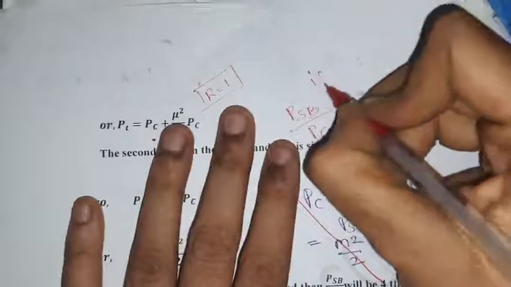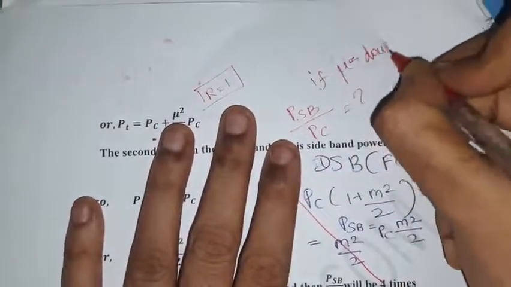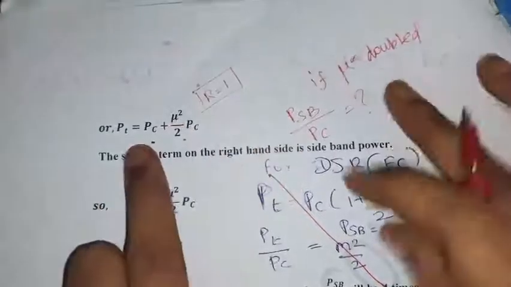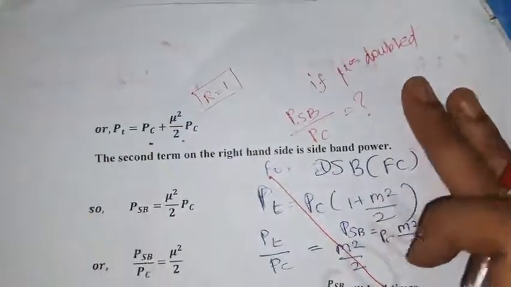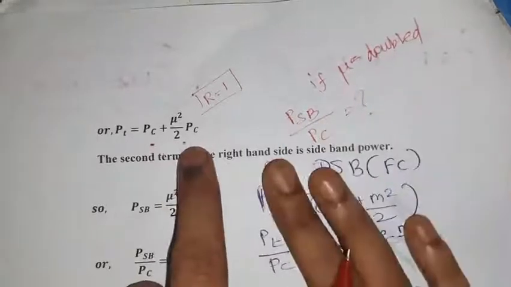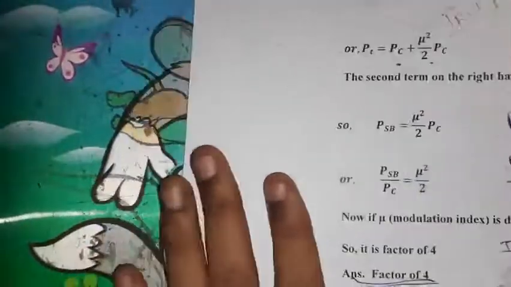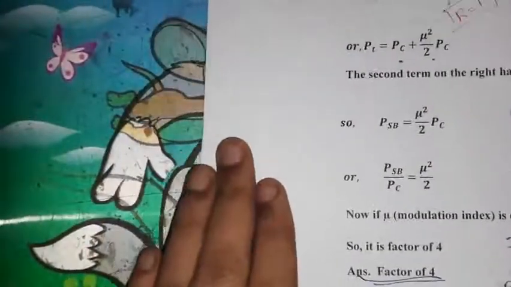What if the modulation index mu is doubled? We should find out. So this is the general expression for total transmitted power. The second term on the right hand side is the sideband power. This is the sideband power. I am just hiding this to avoid confusion.